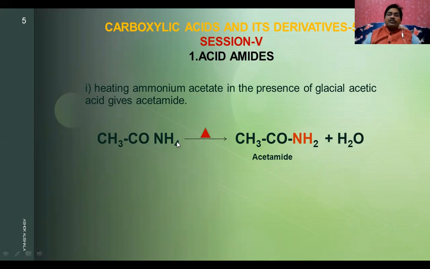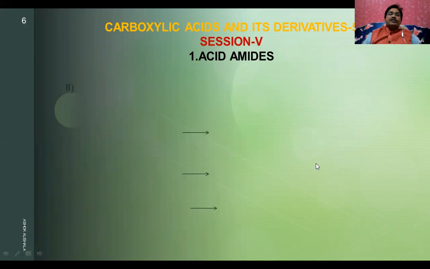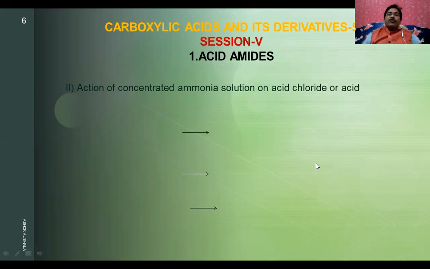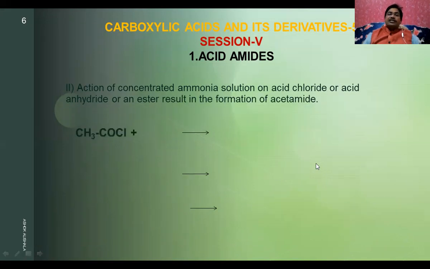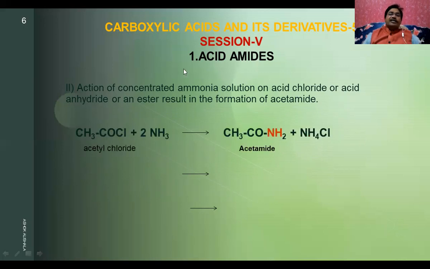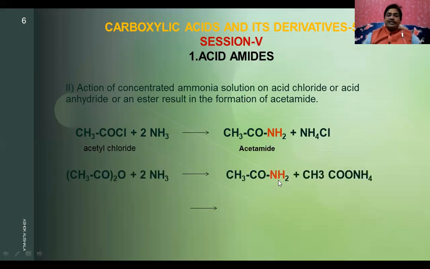How do you get this ammonium acetate? It can be obtained from acetic acid. When acetic acid is treated with ammonia, you will get ammonium acetate, which on heating gives acetamide. Another method of preparation is the action of concentrated ammonia solution on an acid chloride or acid anhydride. Acid chlorides and acid anhydrides were discussed in session 4. In session 5, we are discussing acid amides and esters.